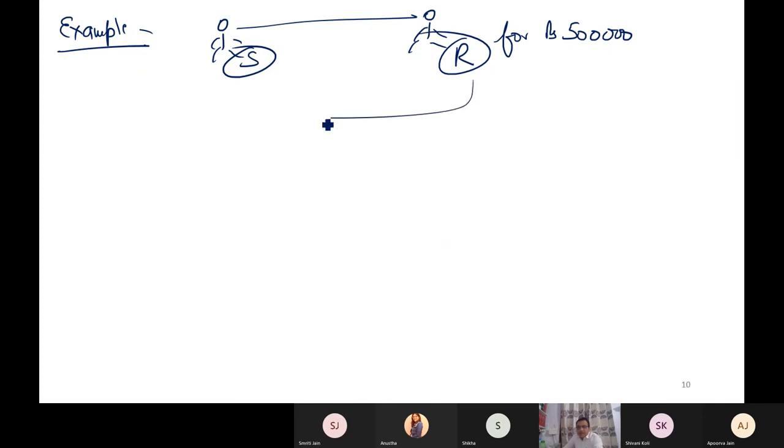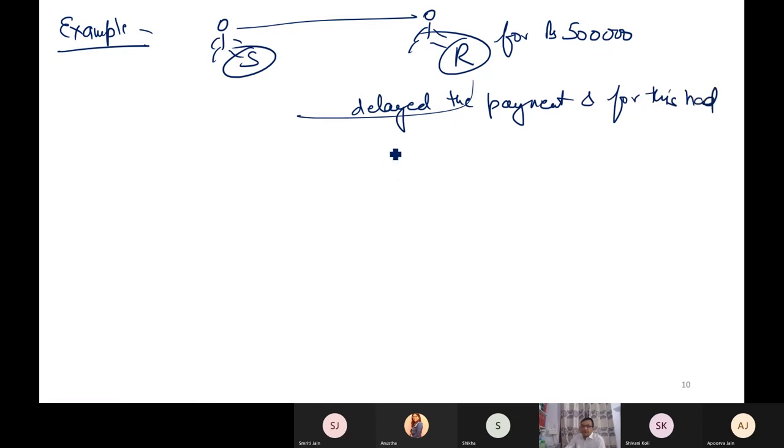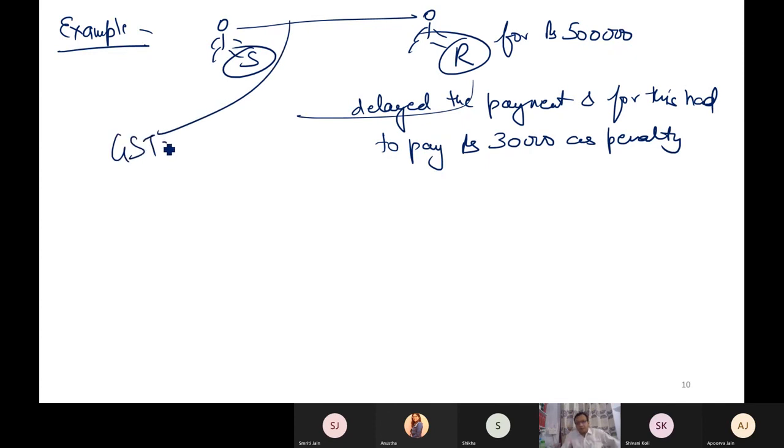But Y Limited delayed the payment, and for this had to pay rupees 30,000 as penalty because he did some default. On this product, the GST rate is 18%.